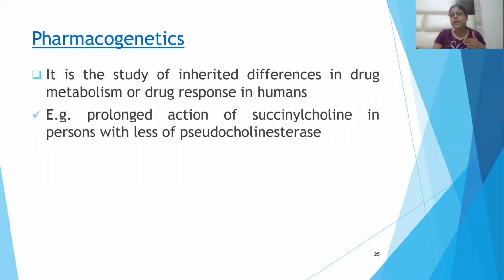Pharmacogenetics: what is the genetic makeup of the individual? The difference in the inherited genetic makeup of individuals will lead to differences in drug metabolism and response in humans. Like there can be prolonged action of succinylcholine in persons with less pseudocholinesterase. Those who have less pseudocholinesterase cannot metabolize succinylcholine, and that can lead to respiratory paralysis.